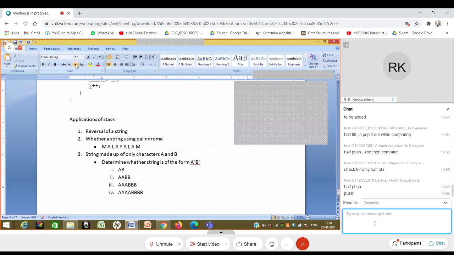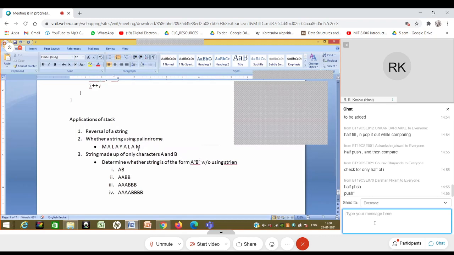Essentially, I have to say that without using strlen, or without counting the number of characters, without counting how many A's there are and how many B's there are, can you determine whether the string is of this form A power n, B power n, where n could be anything? It is not told to us. Can you do that? That is the first question. The second question is, you can do that, but there are multiple conditions that you have to keep track of, so I have to worry a little bit about that.